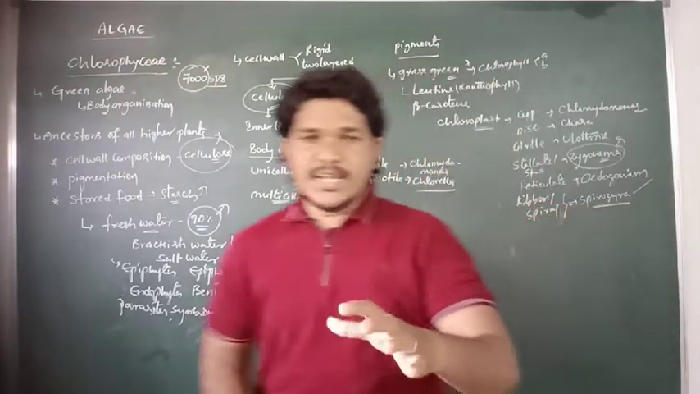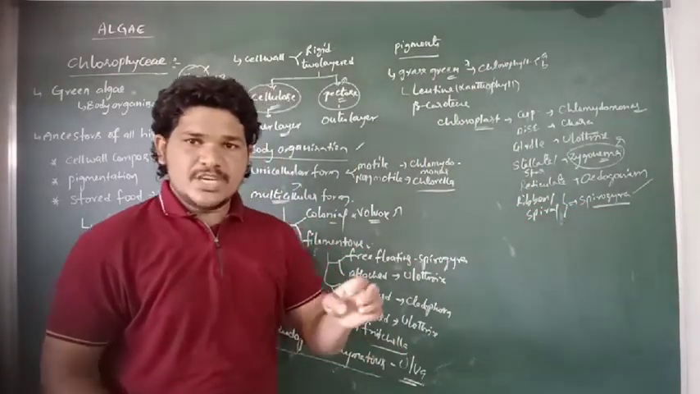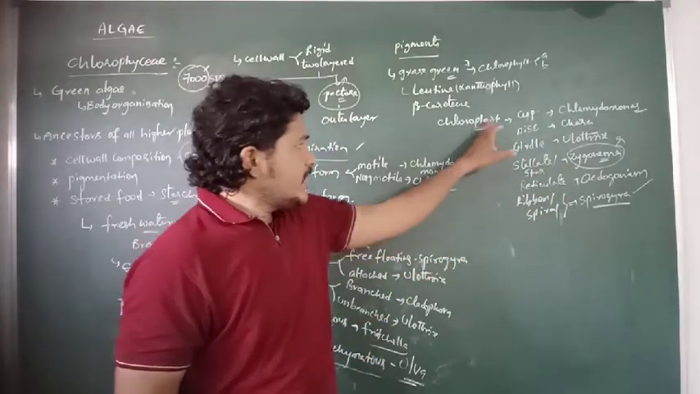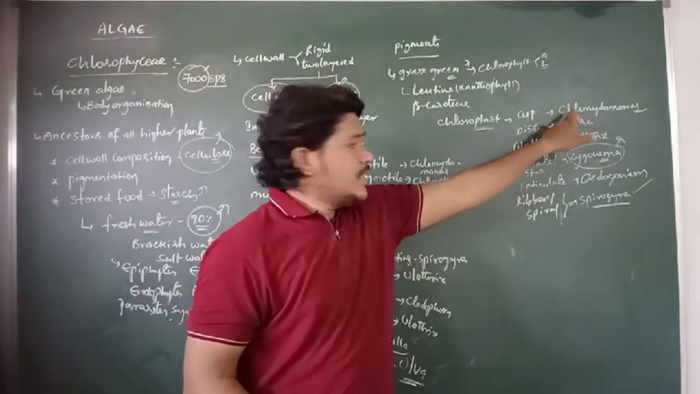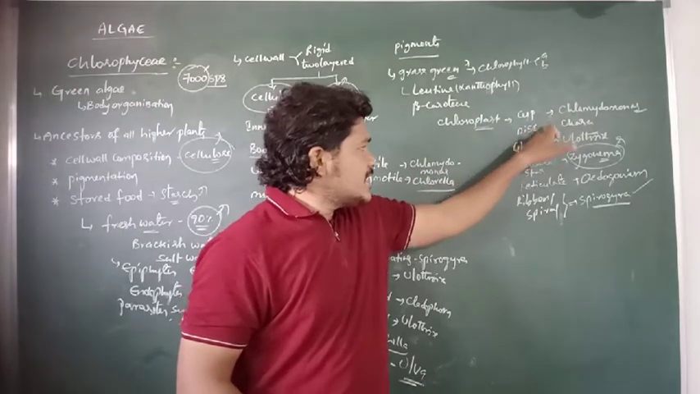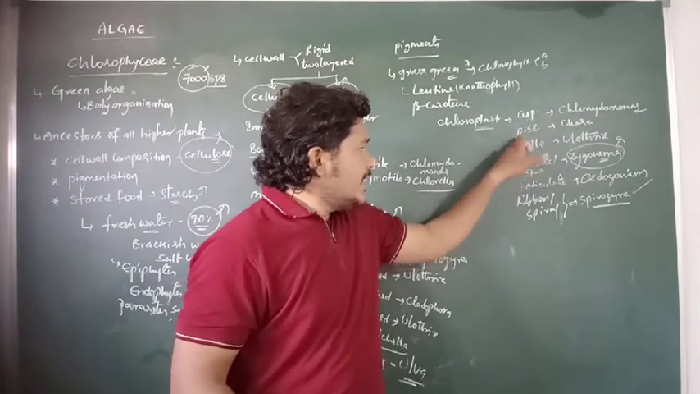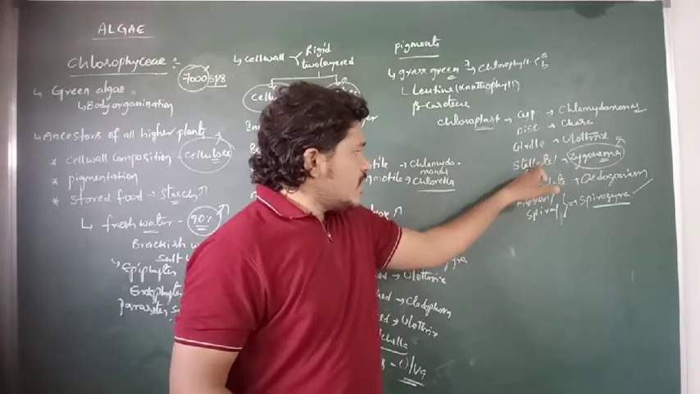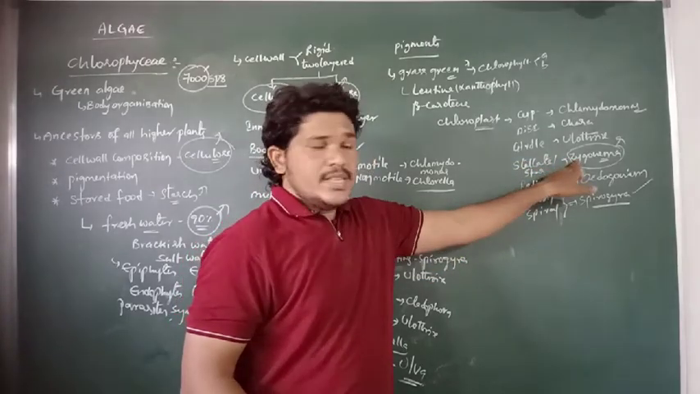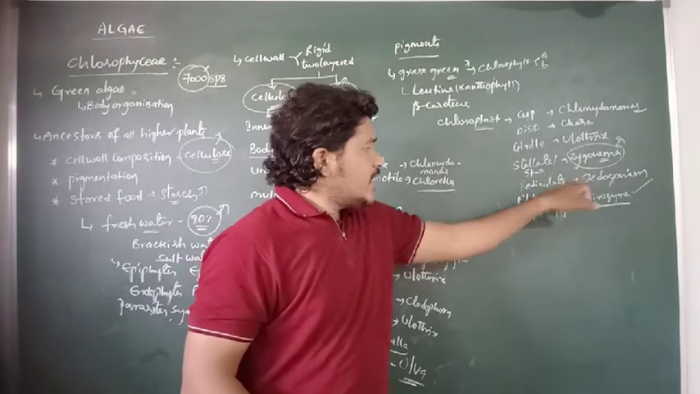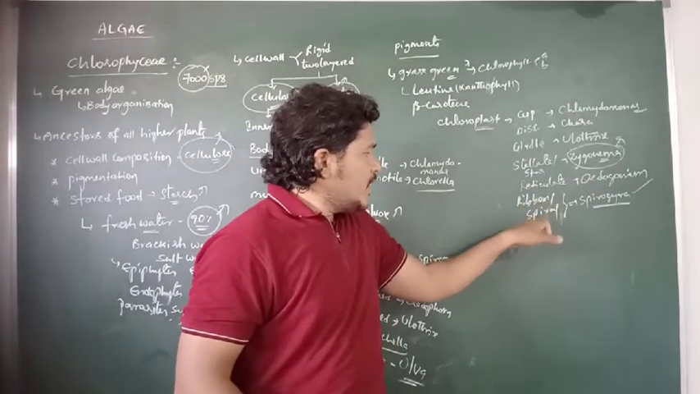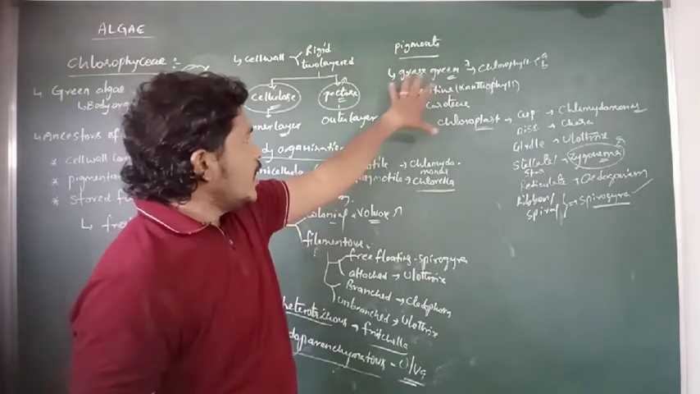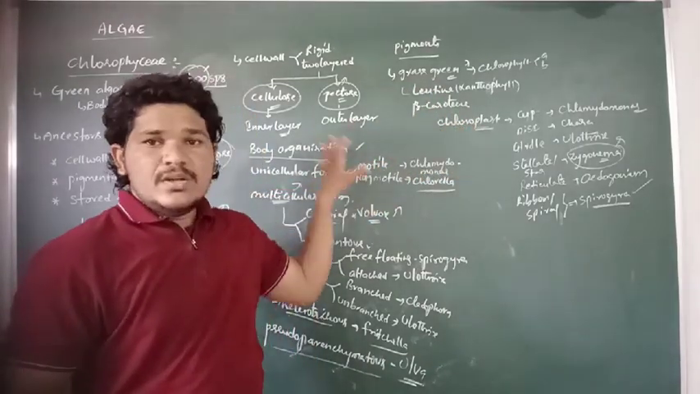So these are the different types of chloroplast present in the different species of Chlorophyceae: cup-shaped chloroplast in Chlamydomonas, disc-shaped in Chara, girdle-shaped in Ulothrix, stellate or star-like in Zygnema, reticulate in Oedogonium, and ribbon or spiral type in Spirogyra. So this is about the pigmentation in Chlorophyceae.